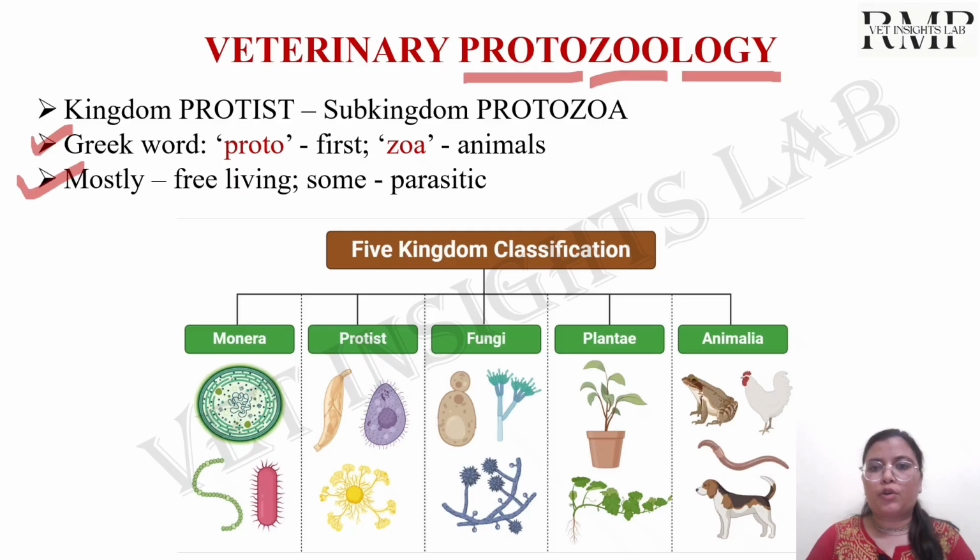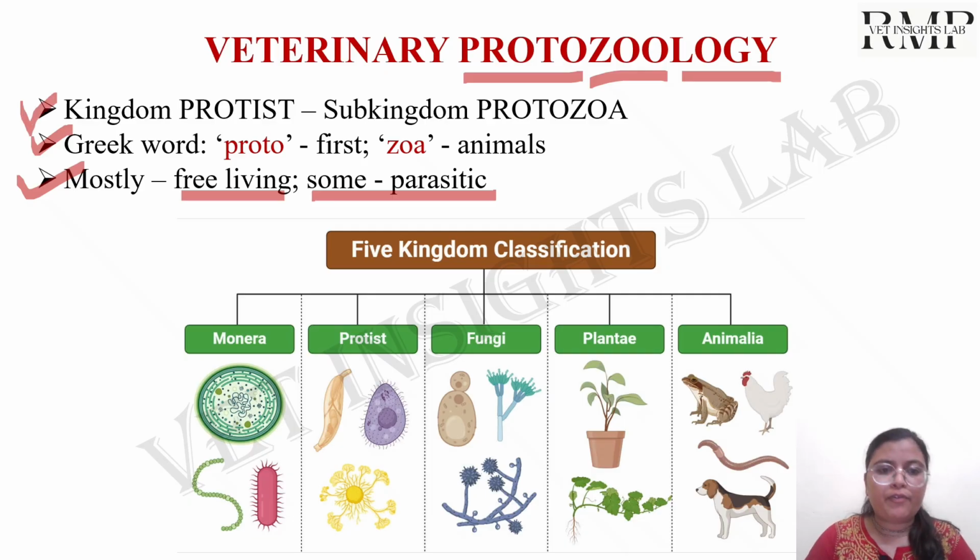And most of the protozoa are free living. That means they are present either on the land or in the water. And only some protozoa are parasitic to the vertebrates and the invertebrates, and they result in huge economic losses in the form of mortality and morbidity.